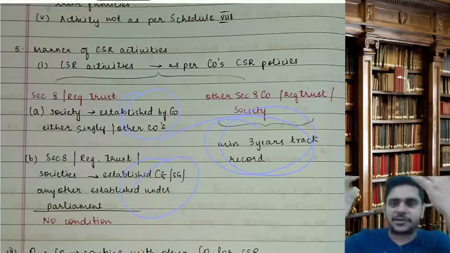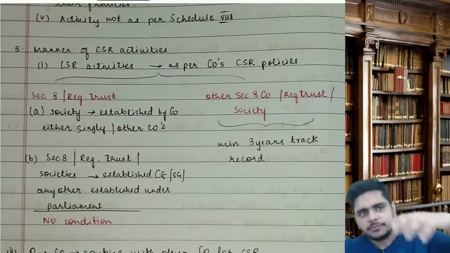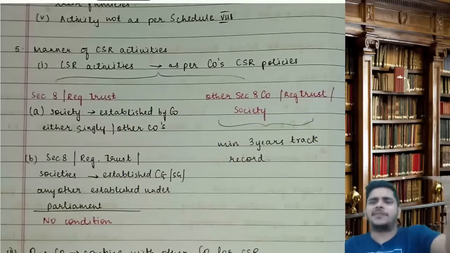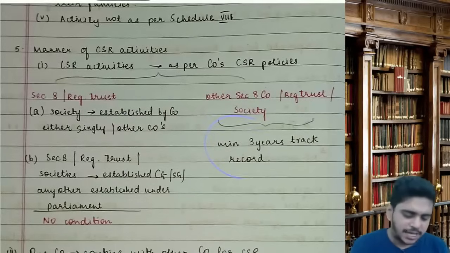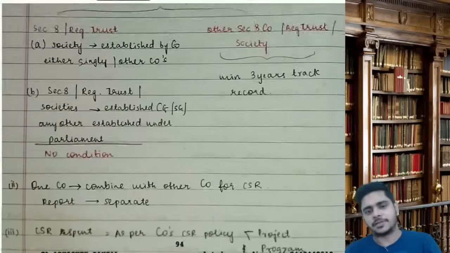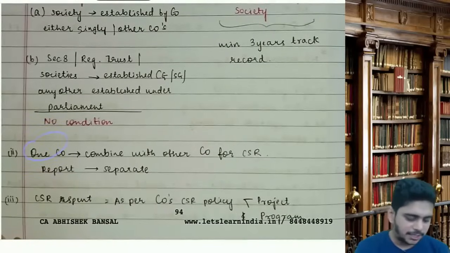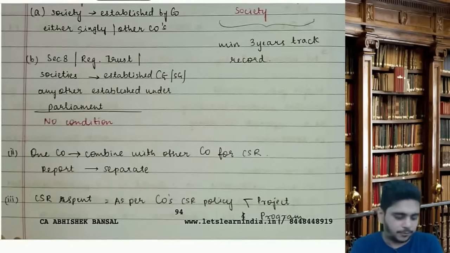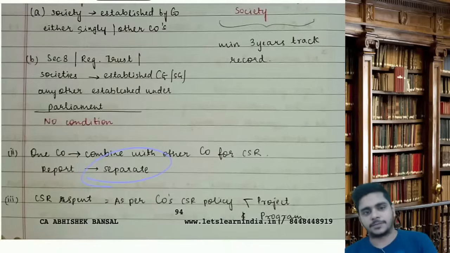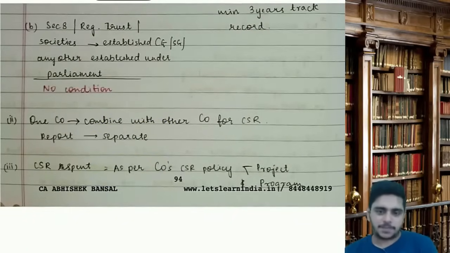But if it is a private trust, like for example Being Human or Reliance Foundation, a private trust, society or section 8 company, and you want to collaborate with them, they should have a track record of doing CSR of minimum 3 years. One company can combine with another company for CSR, like my company and another limited company. We both can combine together and do CSR, but the report would be given separately. CSR should be spent as per the company CSR policy or project or program.